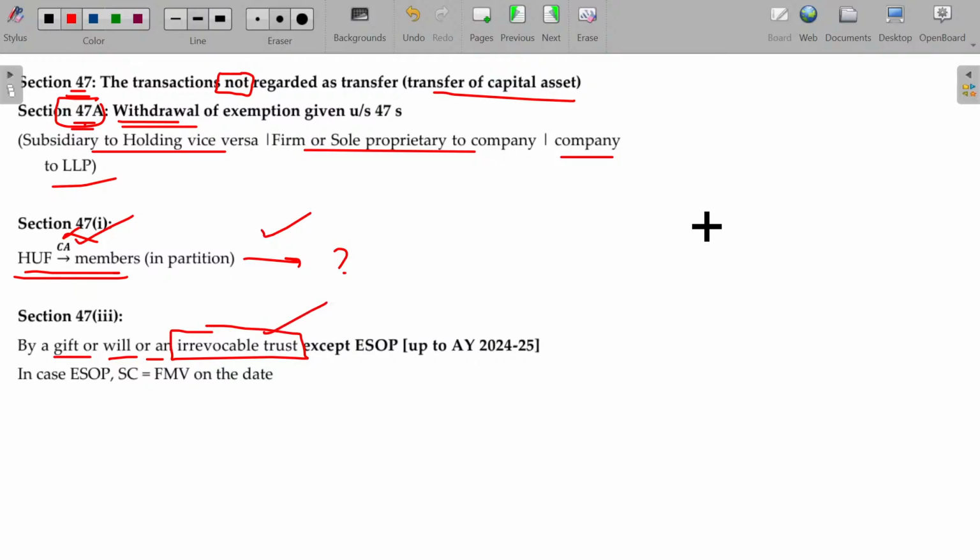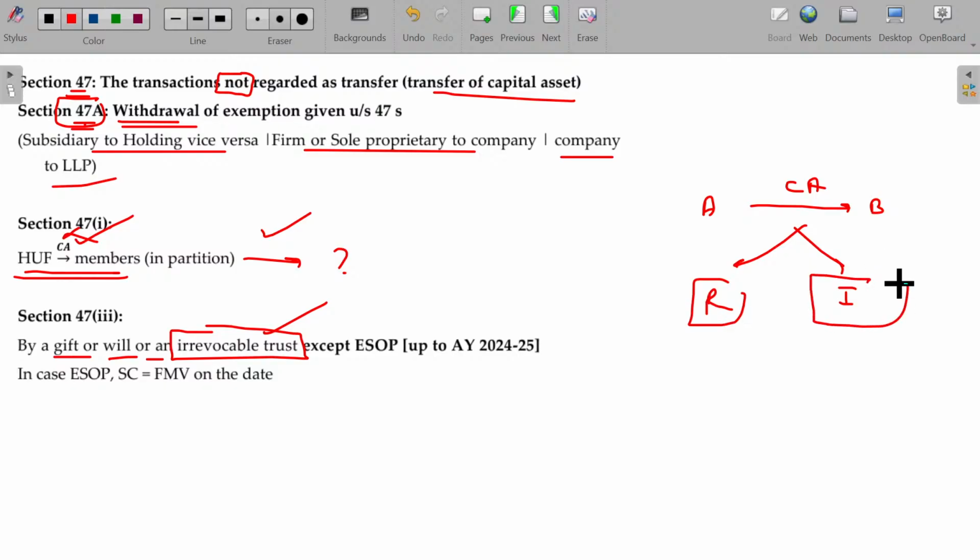Revocable and irrevocable trust is nothing but A gives his capital assets to B, stating that it may be revocable or irrevocable. Revocable means you can use this capital asset until I ask, or use it for 5 years and then return. So ownership and using rights are transferred to B for a temporary period. After 5 years or after 10 years or whenever A wants it, B has to surrender. Then it is called revocable, returnable. Irrevocable means not returnable. Once for all, I have given, you can enjoy hereafter. I will not claim my ownership in this property later on.